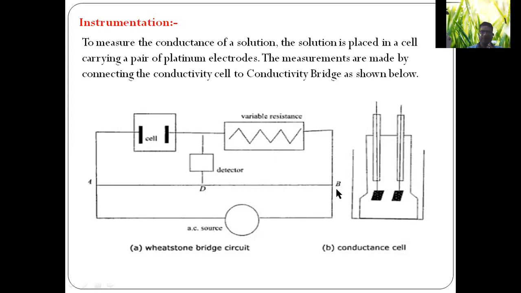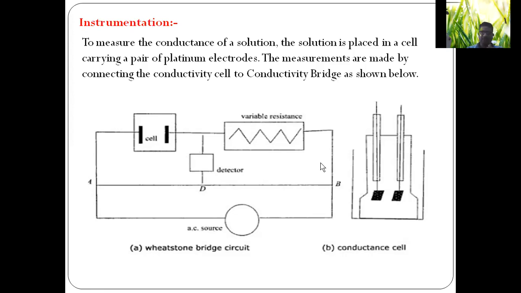AB is a uniform wire and AC is a source of current and D is the detector and variable resistance. We can change the resistances of the meter and this is the cell, shown separately here. So this is the conductivity cell. The conductivity cell consists of 2 platinum electrodes. This cell is dipped in a solution whose conductance is to be measured. When you measure the conductance, it shows the concentration and again we can estimate the amount of constituent present in a given sample.